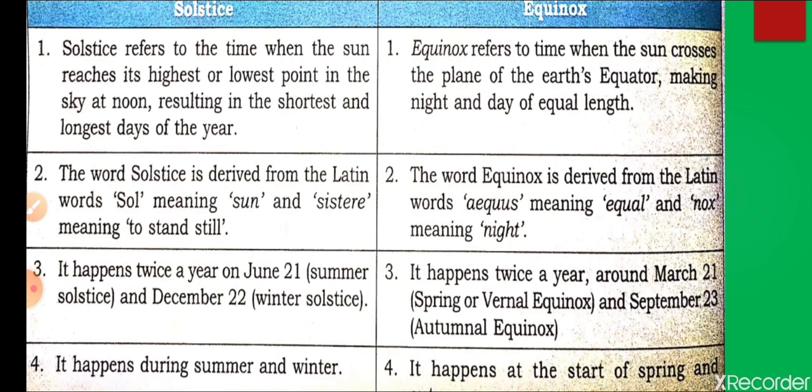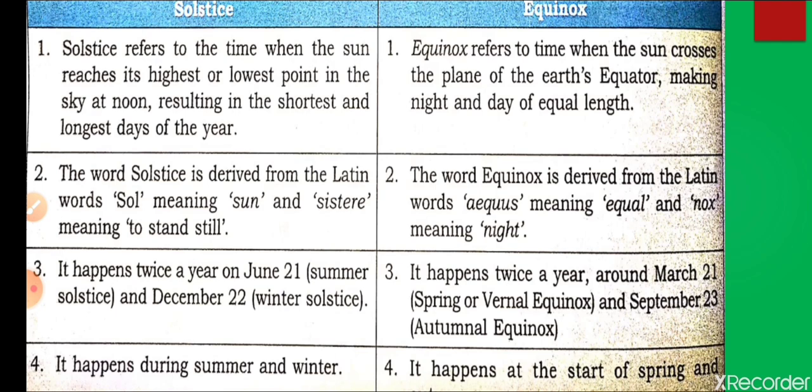On these days, days and nights are equal. And solstice means winter solstice and summer solstice. The winter solstice is on 21 December, and the summer solstice is on 21 June. So this is also a concept of when days are longer and when nights are longer.